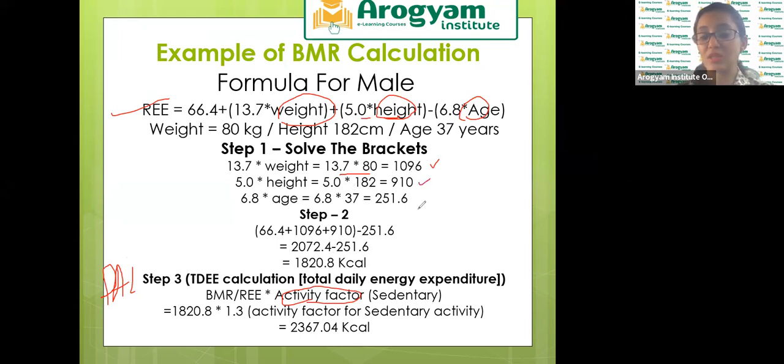Multiply age with 6.8, you get the answer. Now you add this, and this. ये first three numbers को हम add करेंगे. Last age वाले numbers से minus करेंगे. Here, this is what we got is BMR. Here the story does not end.